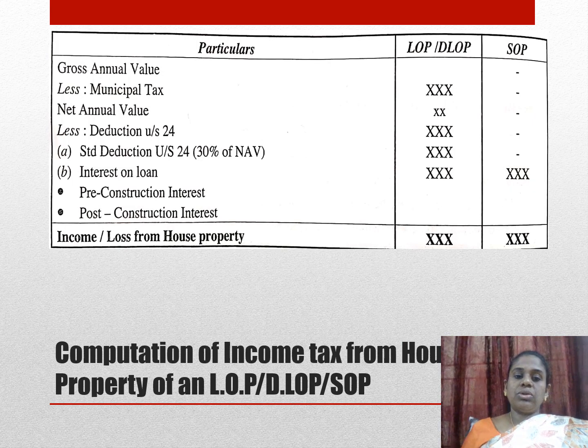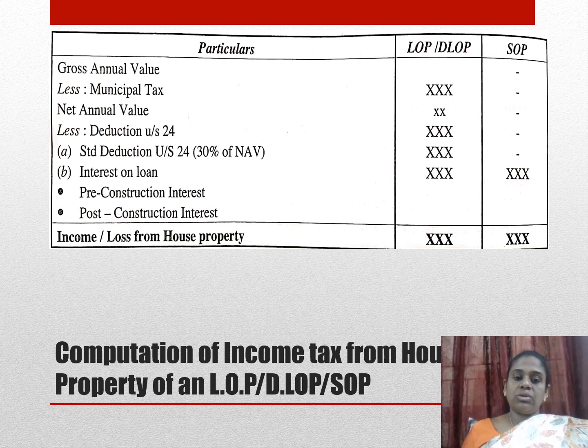You need to know the format of how tax will be levied, how you compute under income from house property. This picture shows that you will have a gross annual value, which we saw in the previous slide, on how to compute GAV. From that, you deduct municipal tax. You get the net annual value. From that, you make two deductions.